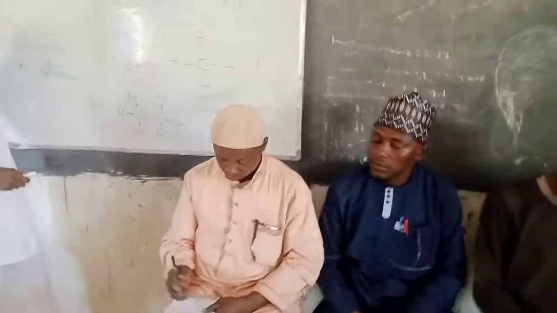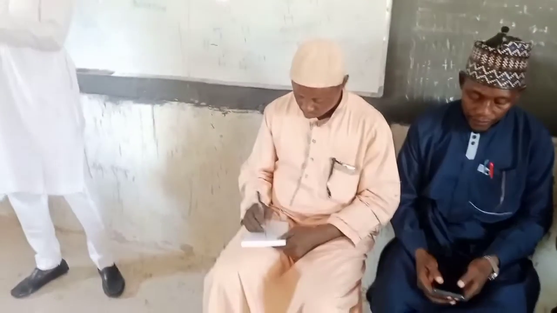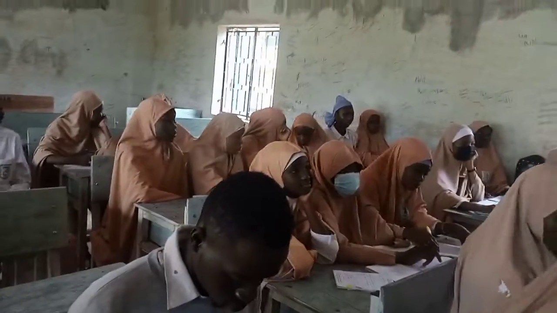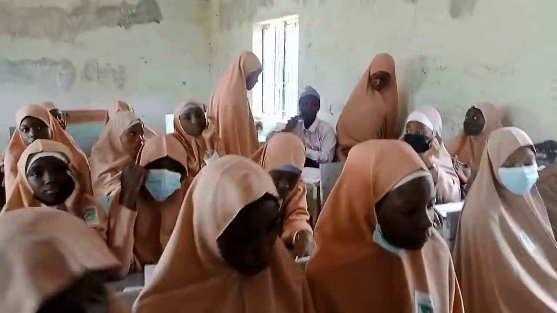Very good. Can someone draw number 3, the propane, so that we can evaluate? Stand up quickly, come and write it, and draw the structure for the propane for us here. Clap for her.